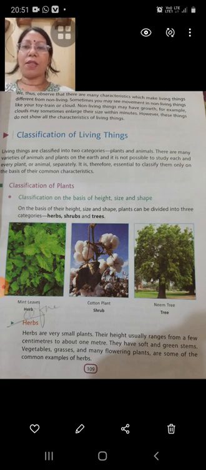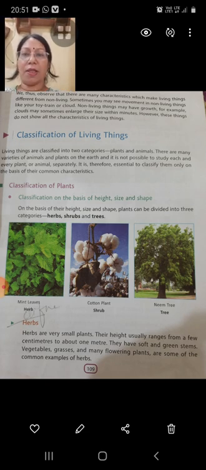From earlier classes we have studied different types of plants like herb, shrub, climber, creeper and tree. Now in standard 6 you will study some more types of plants. So let's start with the classification of plants according to height, size and shape of the plants.